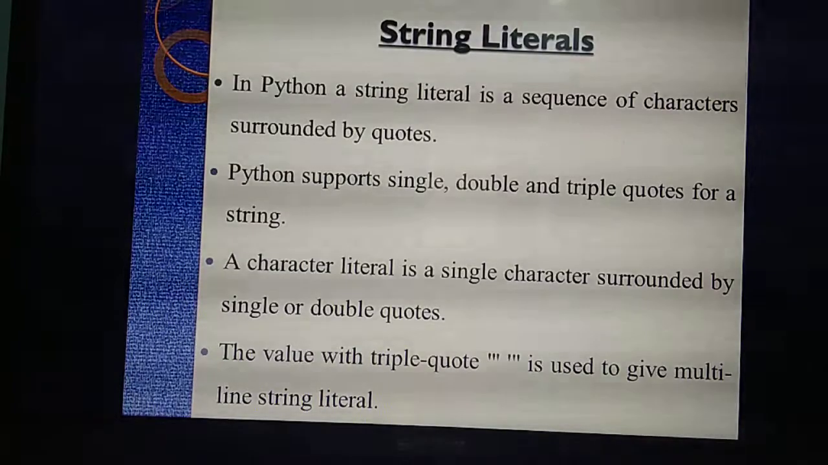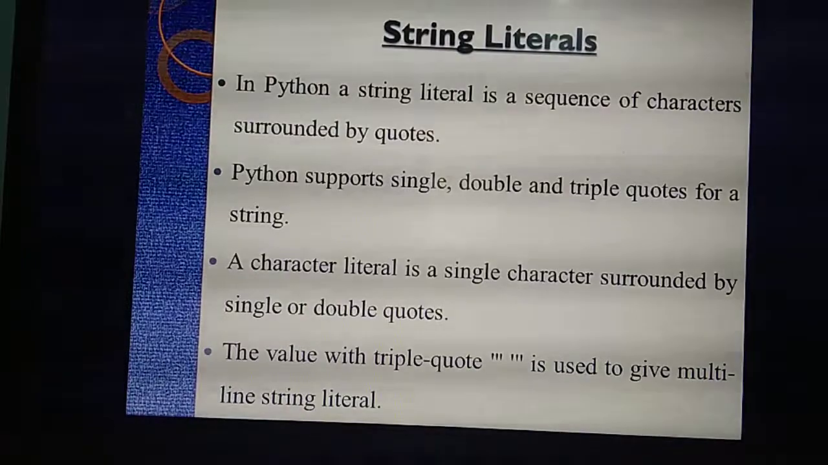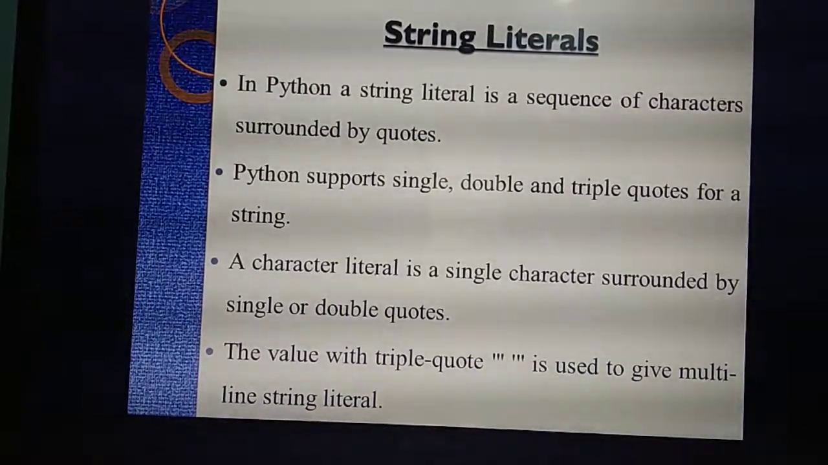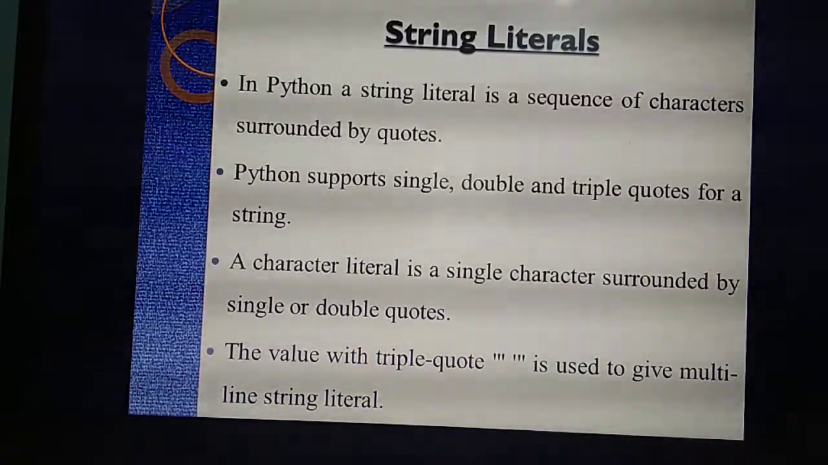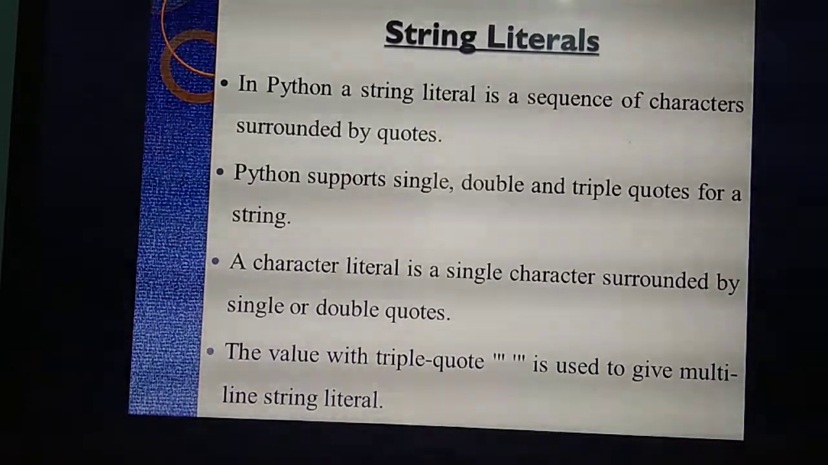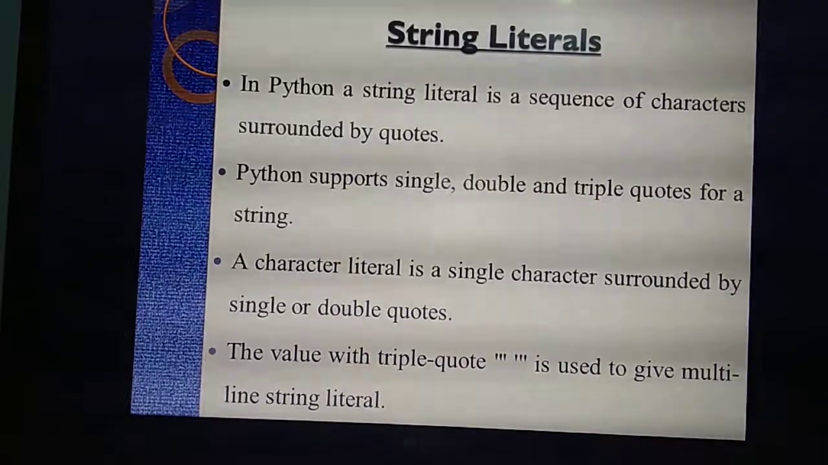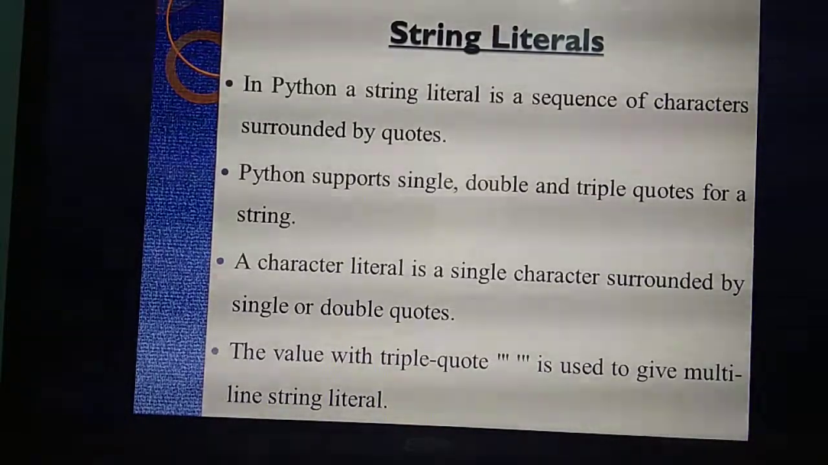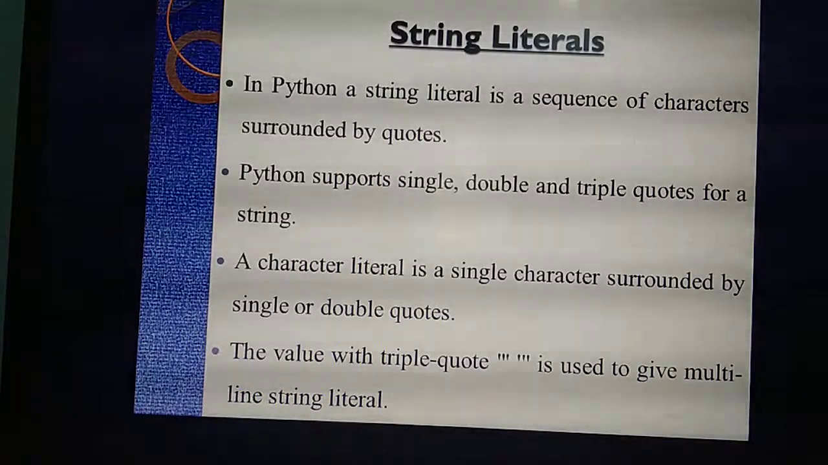Okay. So this Python language supports single quotes, double quotes, and triple quotes for a string. For example, take the same example, the word computer. That same word you can give inside single quotes or double quotes or triple quotes. Normally, when you give a particular important word or important sentence, you give that word inside single or double quotes. That's normal, isn't it?